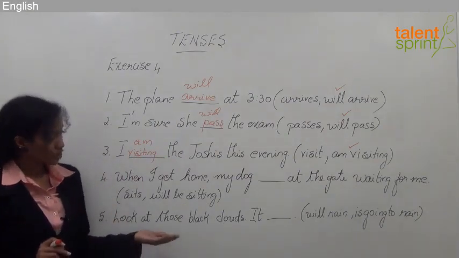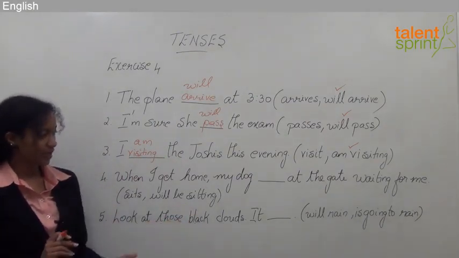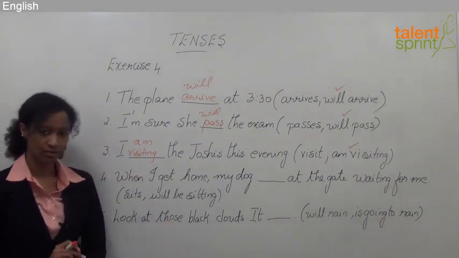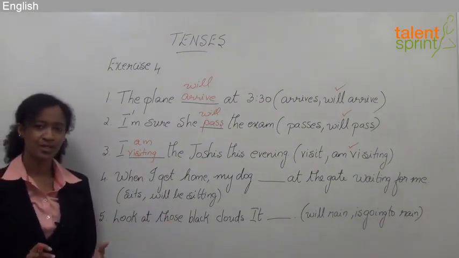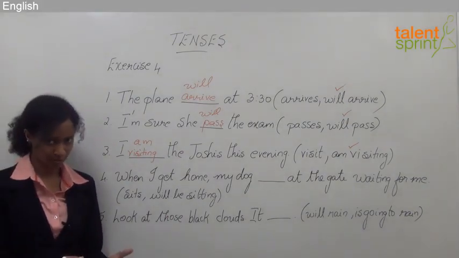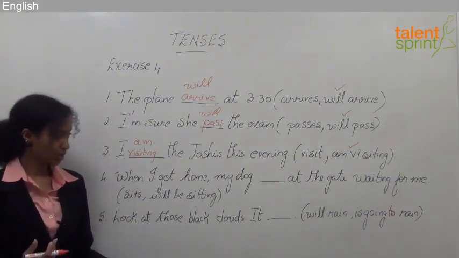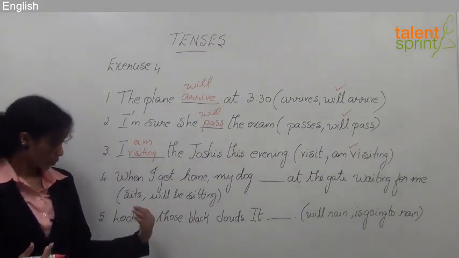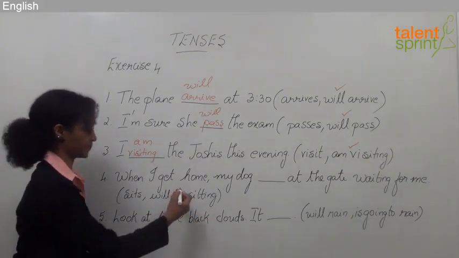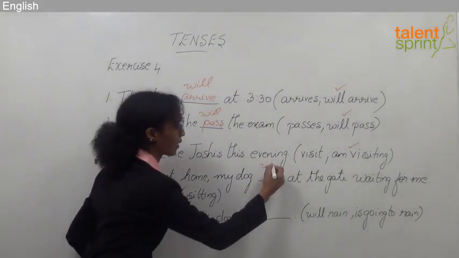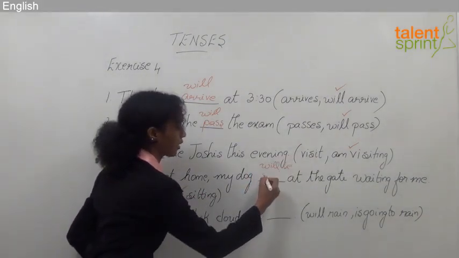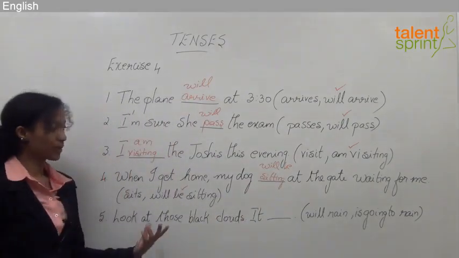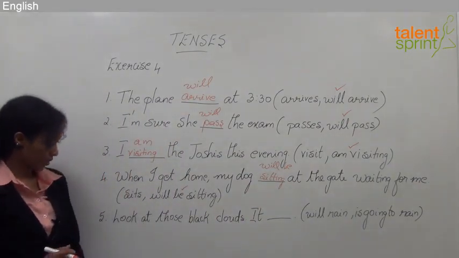Fourth one: when I get home, my dog dash at the gate waiting for me. My options are sits, will be sitting. When I get home, which means probably he's not at home right now, obviously. Maybe he's at work. So when I go there, my dog, again, will be sitting. So when I get home, my dog will be sitting at the gate waiting for me.